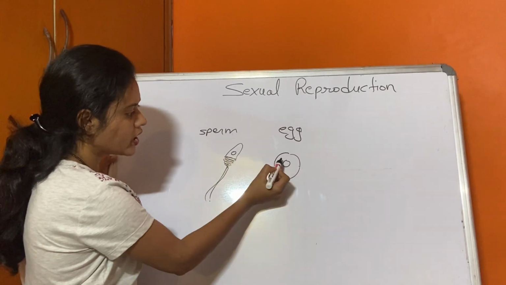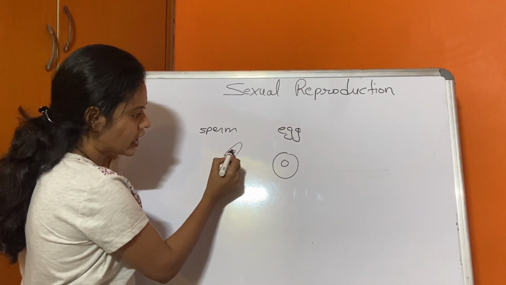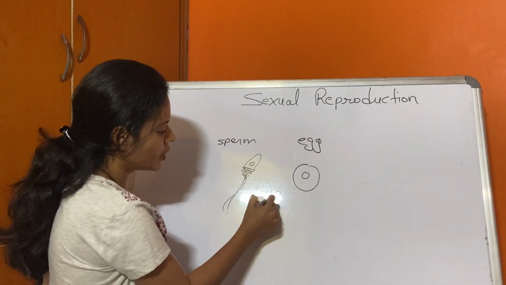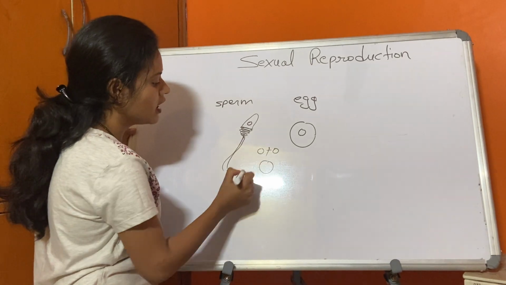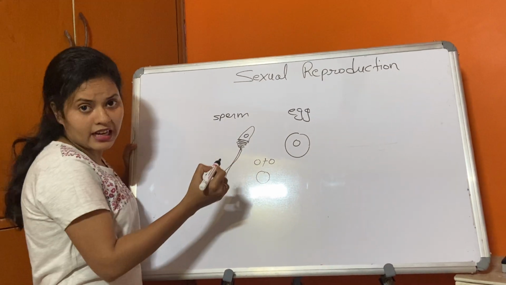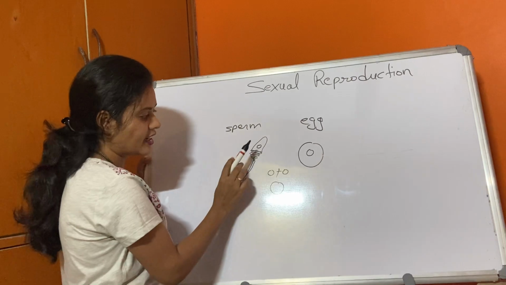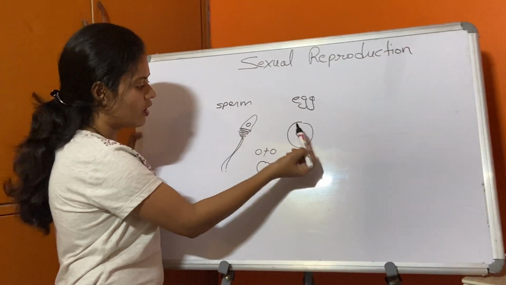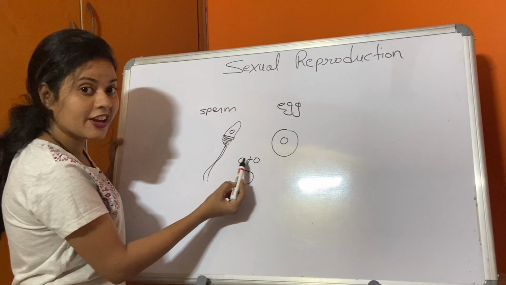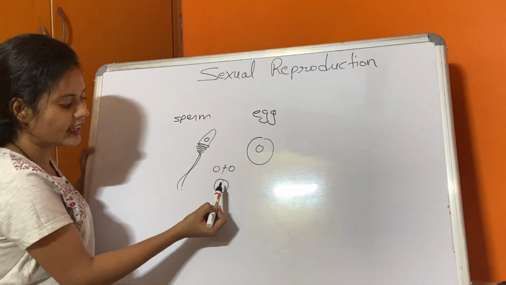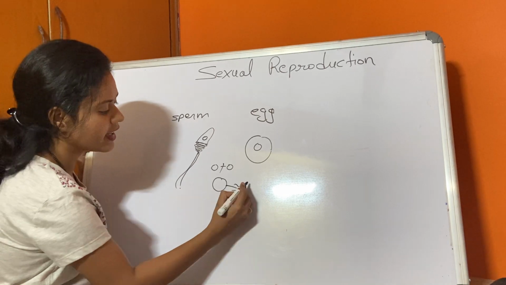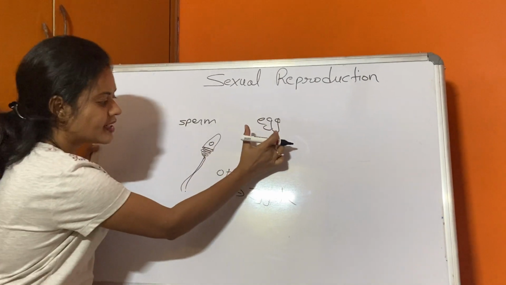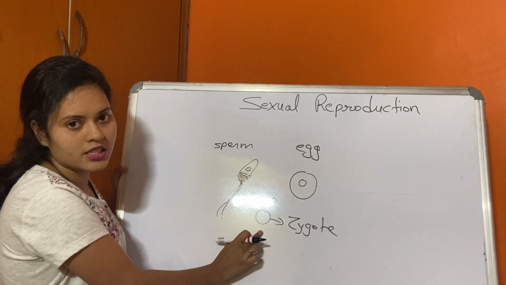The male sperm is a cell, and the female egg is again a cell. They will be fusing, the nuclei will be fusing, and you will be getting another cell. What is formed here is called a zygote.